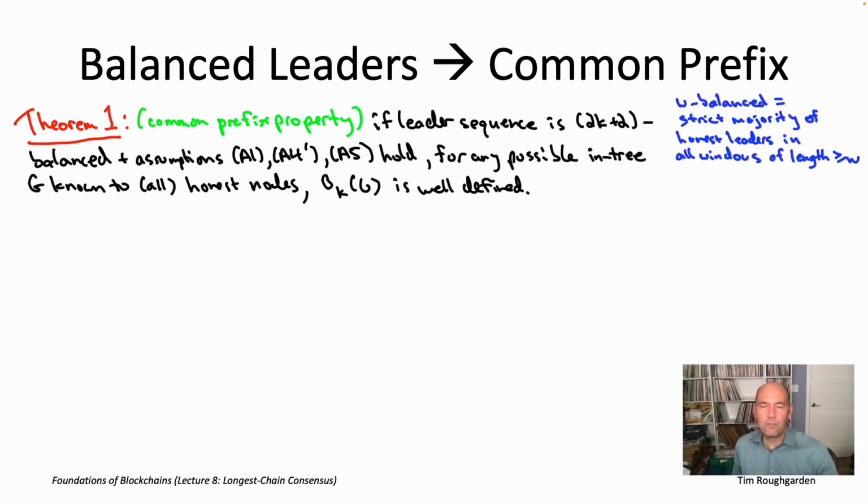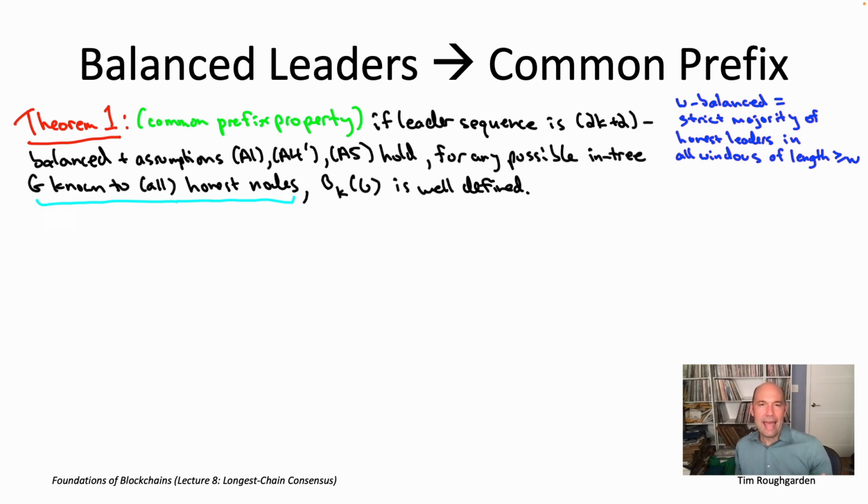All right, so I need to make several comments to help you parse this theorem statement. One thing I want to point out is we're actually already using assumption A5, the instant communication model, to keep the statement of this theorem pretty simple. You notice that I talk about only a single in-tree capital G, known simultaneously to all of the honest nodes.